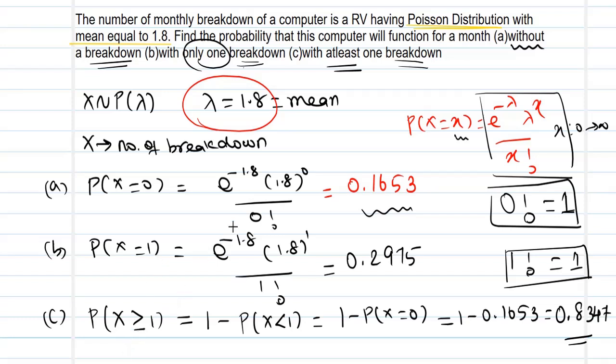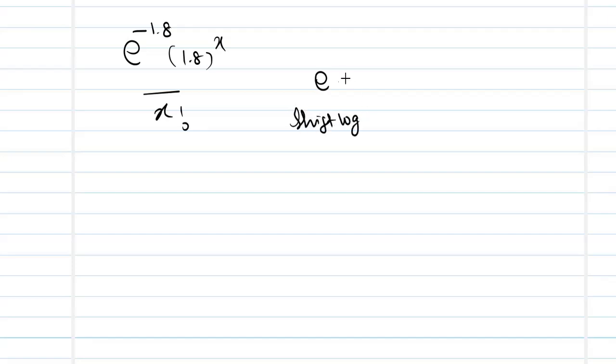Now a key tip: if you want to key in the quantity e power minus 1.8 to the power of x by x factorial in your calculator, you can get e by shift and log. Use the power button, use minus 1.8. Then a multiplication sign, then 1.8, the power button, and this x.